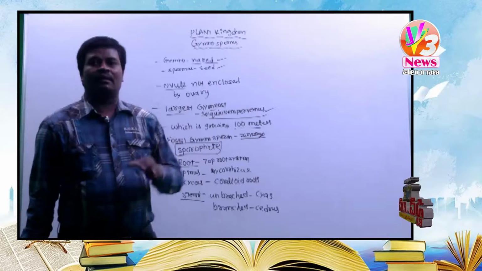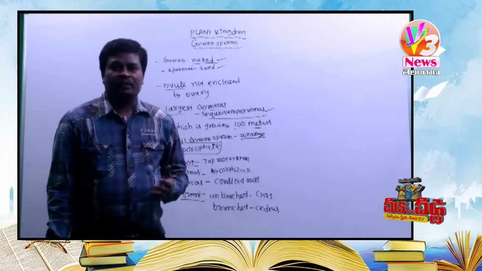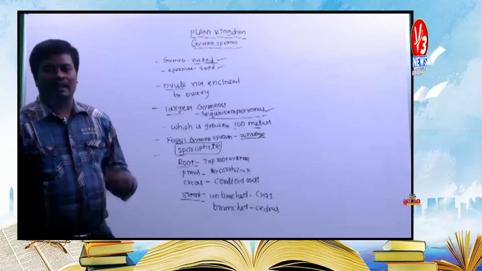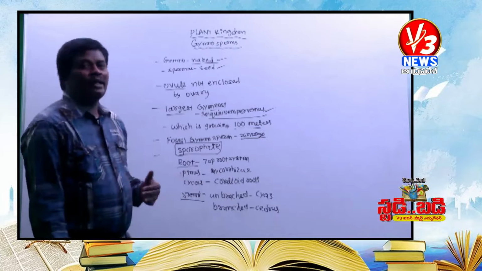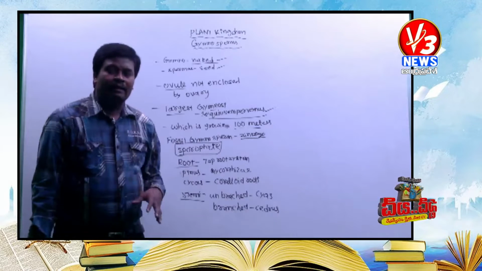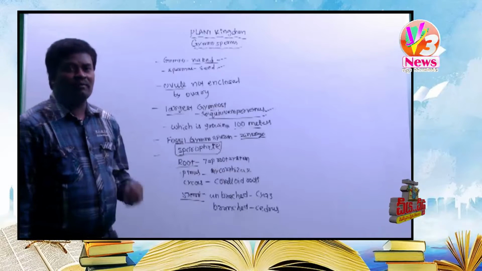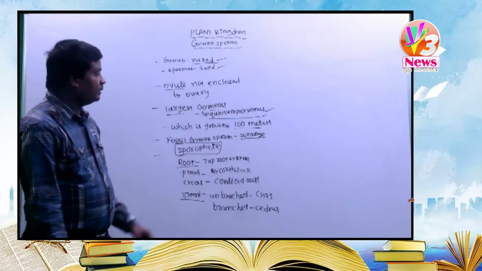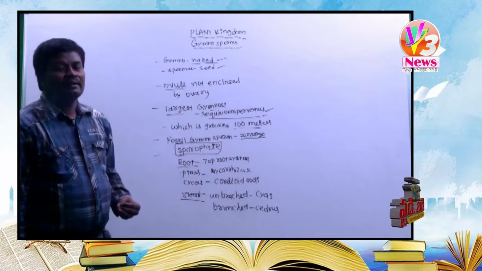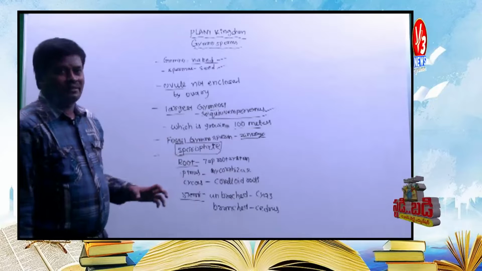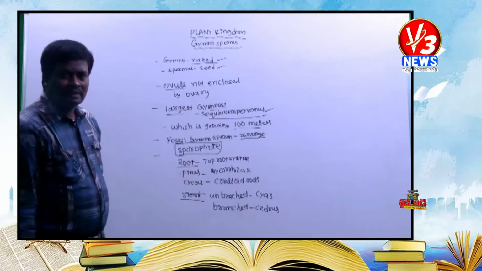Already we discussed the course of evolution. Algae have no vascular tissues, no archegonia. Then bryophyta are land plants but have no vascular tissues, no flowers, no fruits, no seeds. Next in the course of evolution, pteridophyta have vascular tissues but no flowers, no fruits and no seeds.